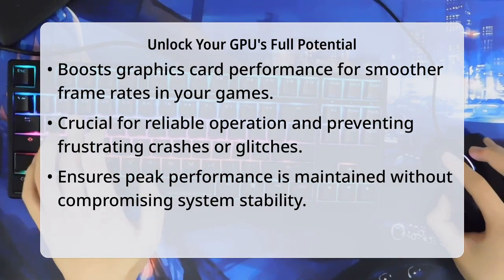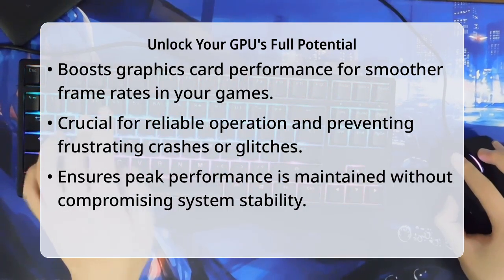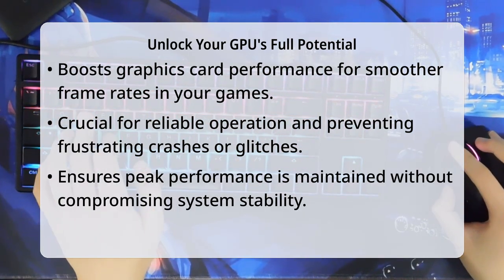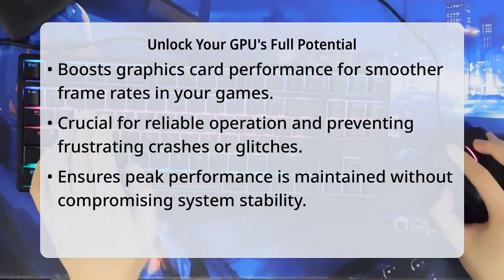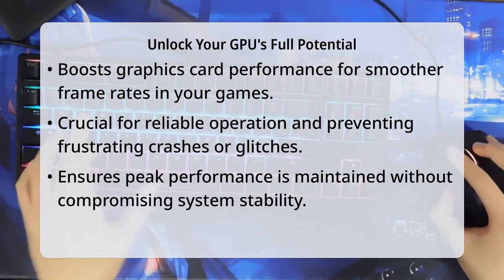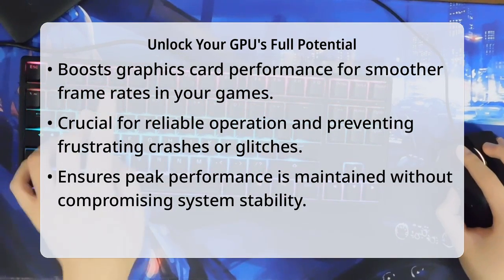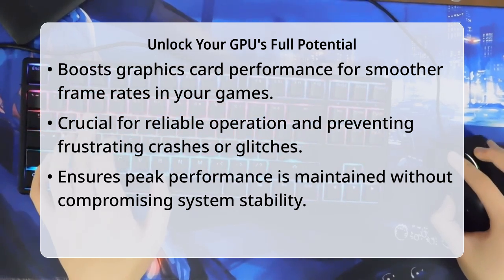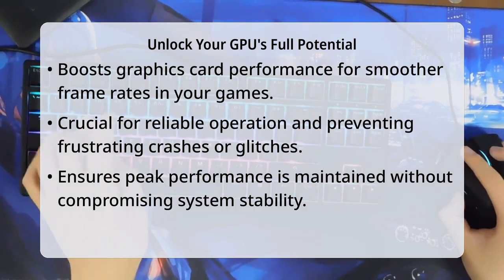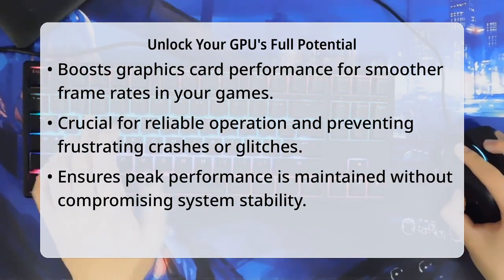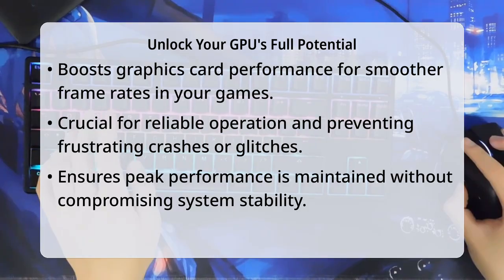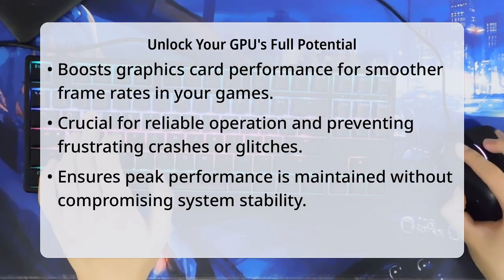Have you ever wanted to squeeze every last drop of performance from your graphics card, pushing frame rates higher and making your games look even more incredible? It is an exciting prospect, but without proper care, it can also lead to frustrating crashes and visual glitches. Testing your graphics processing unit overclock stability effectively means systematically pushing your card to its limits with specialized software, carefully monitoring its performance and temperatures, and then confirming it can handle those settings reliably during intense gaming sessions. This process helps you enjoy boosted performance without unexpected interruptions.